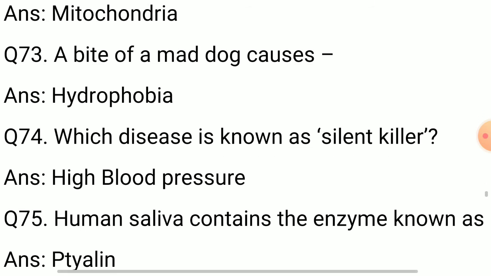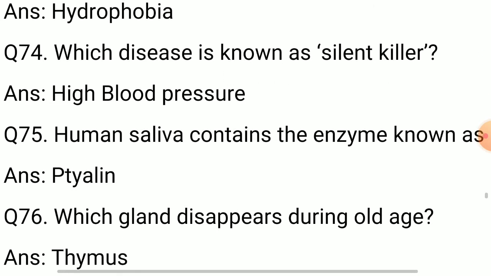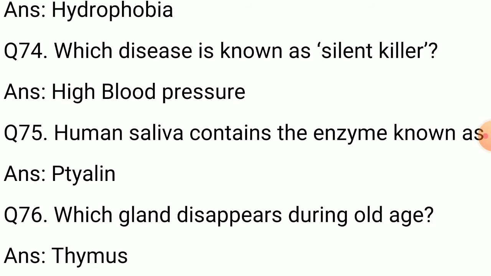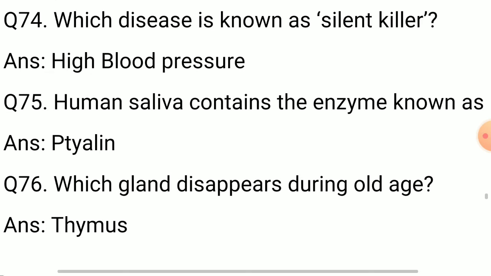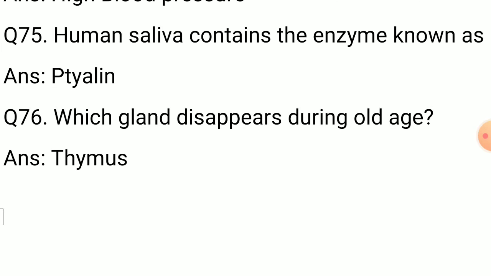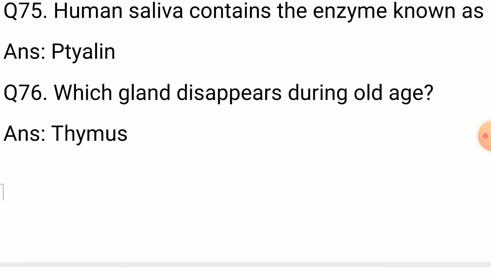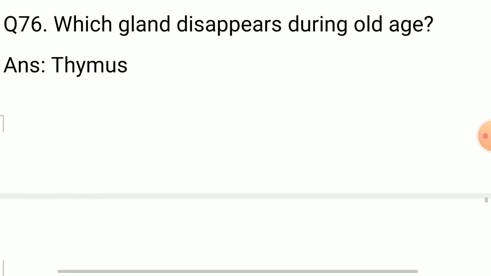Answer: hydrophobia. 74. Which disease is known as the silent killer? Answer: high blood pressure. 75. Human saliva contains the enzyme known as? Answer: ptyalin. 76. Which gland disappears during old age? Answer: thymus gland. 77.